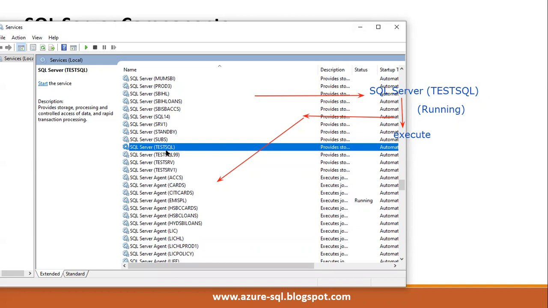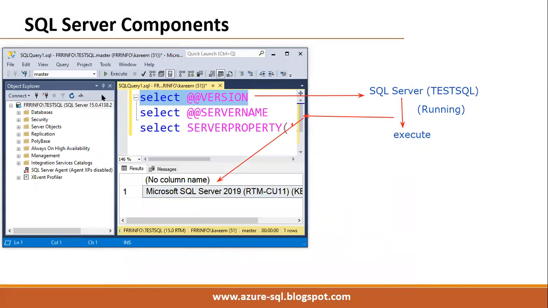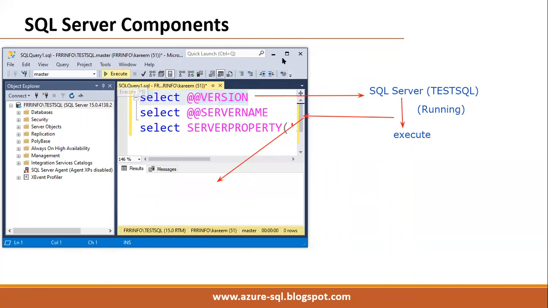SQL Server test SQL is not running now. That's why if I try to run this command, it throws an error. Why? Because SSMS cannot submit the command to the SQL Server service. Click on the execute button. It is saying processing. After some time, we'll get the error message.